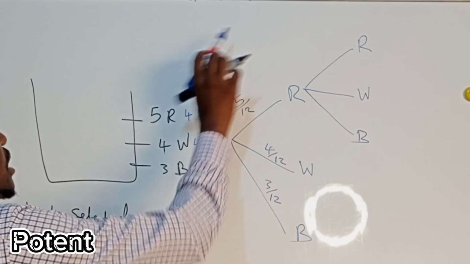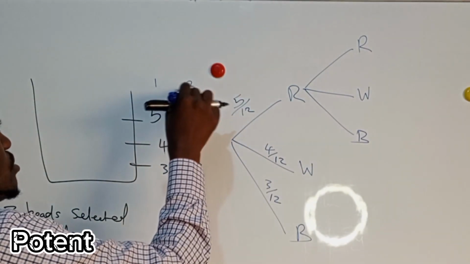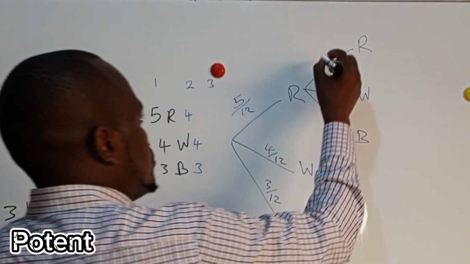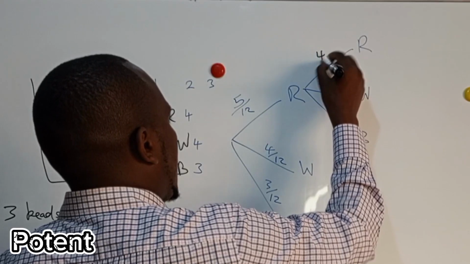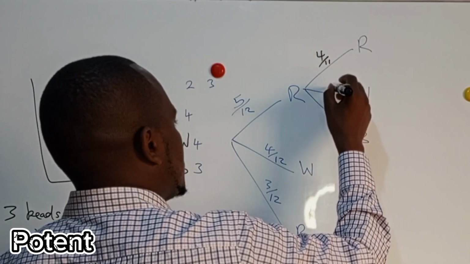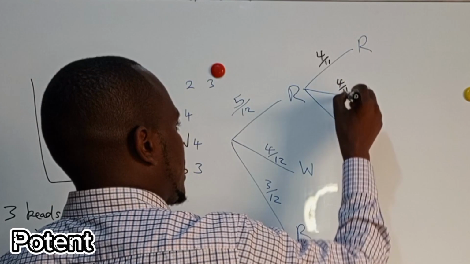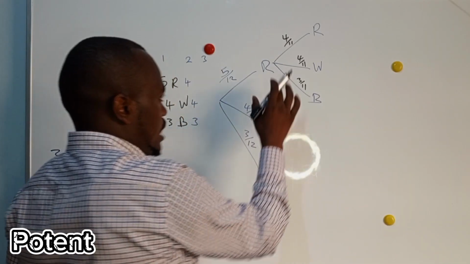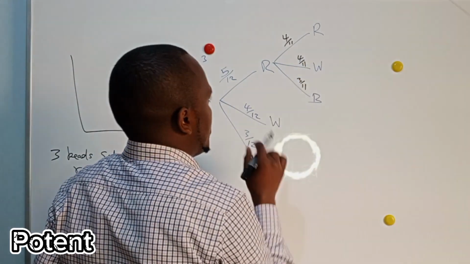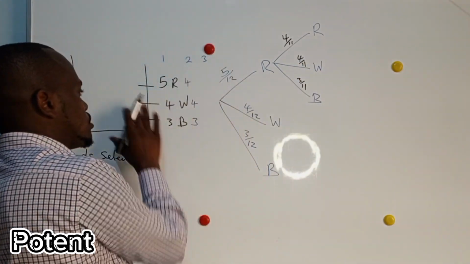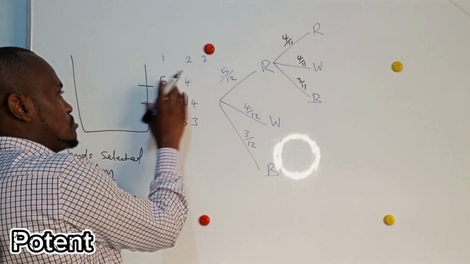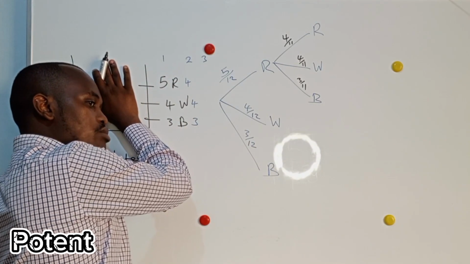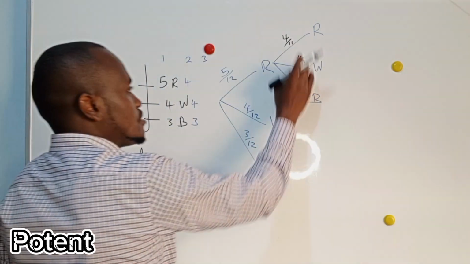So this is the second selection. So here you have 4 over 11. This is still 4, but over 11. And this is 3 over 11. Somebody may ask, why over 11 here? Because you have already removed one. So you have already removed a red bead. So the total number of beads remaining here is 11, and they are no longer 12. So all of this is over 11.